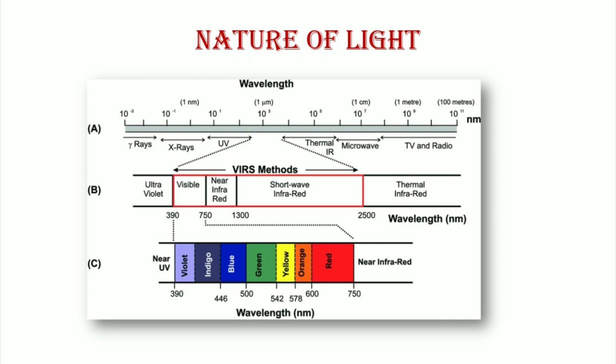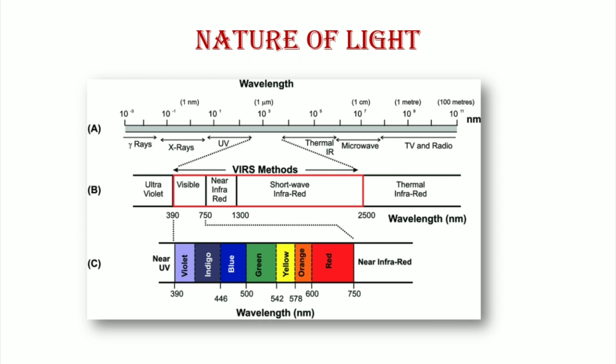Depending upon the wavelength, the electromagnetic spectrum comprises cosmic rays, gamma rays, X-rays, UV rays, visible spectrum, infrared rays, electric rays, and radio waves. The visible spectrum ranges from 390 nanometers to 760 nanometers. However, plant life is affected by wavelengths ranging from 300 to 780 nanometers.